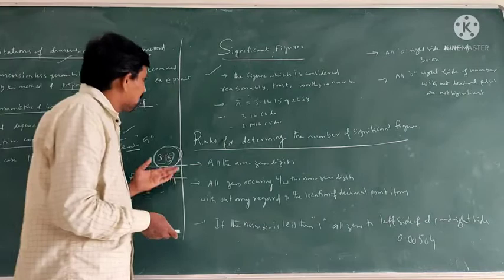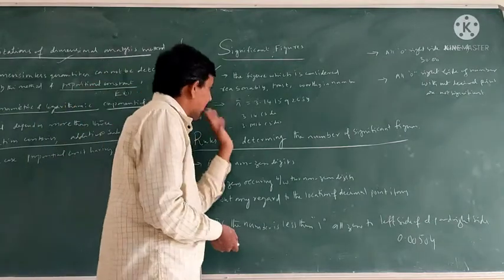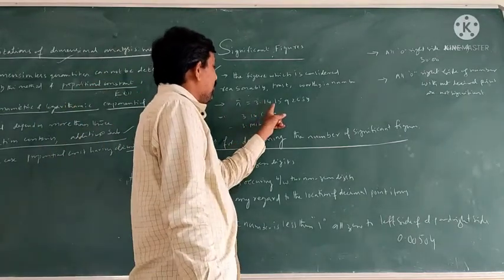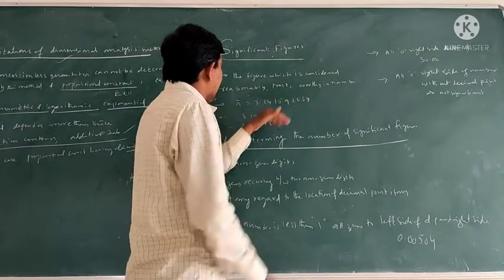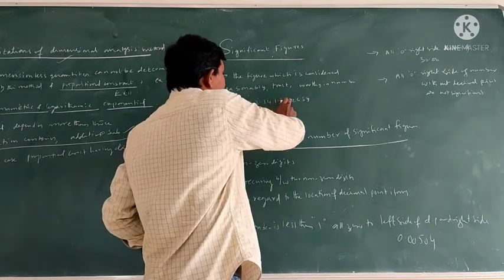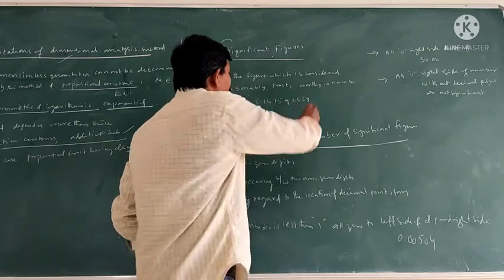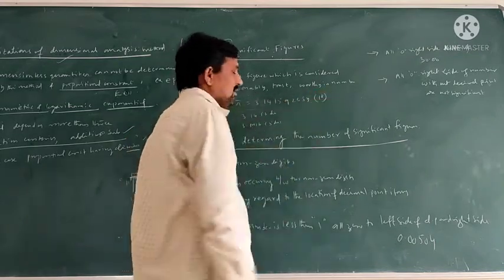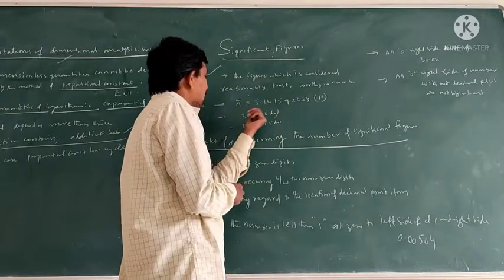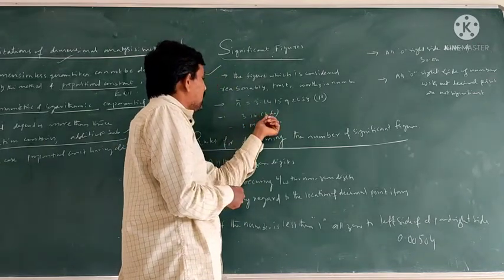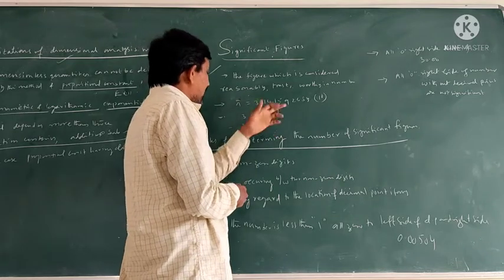For example, if you take the pi value 3.1459266, how many numbers are there? 1, 2, 3, 4, 5, 6, 7, 8, 9, 10. So the significant numbers are 10. When we round off, up to 3.14 are the significant numbers.